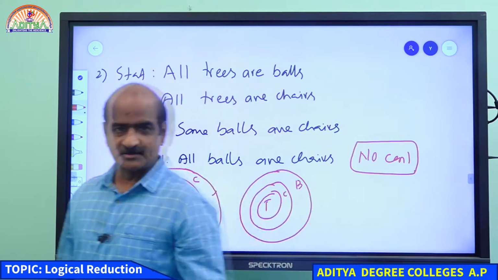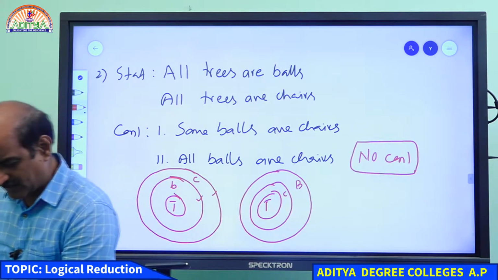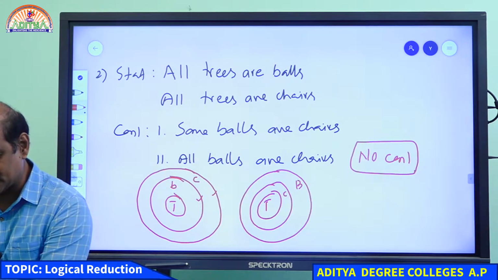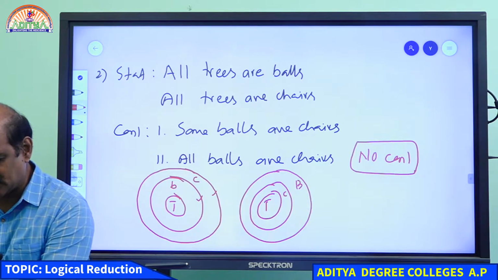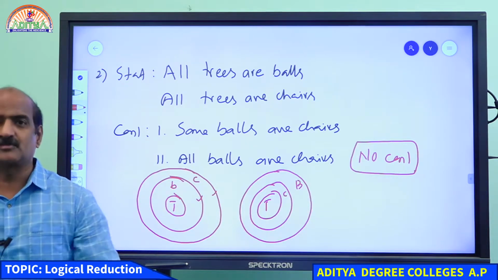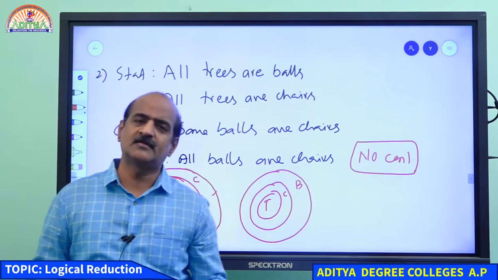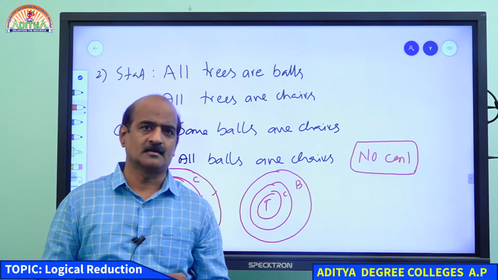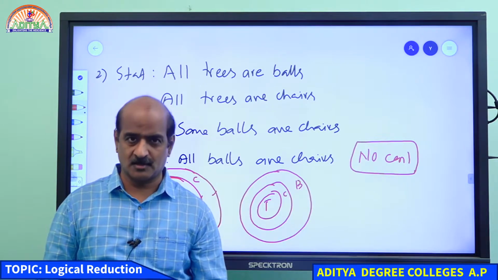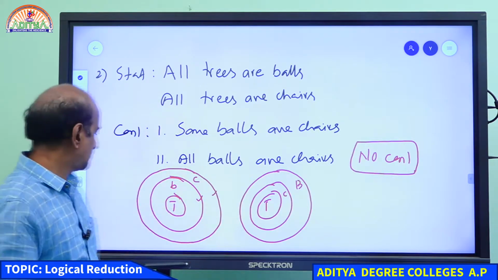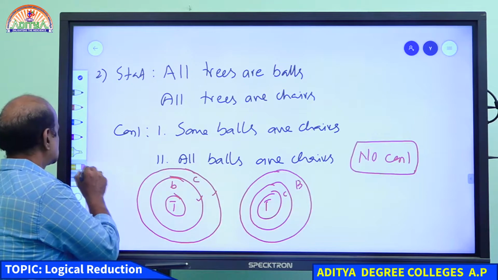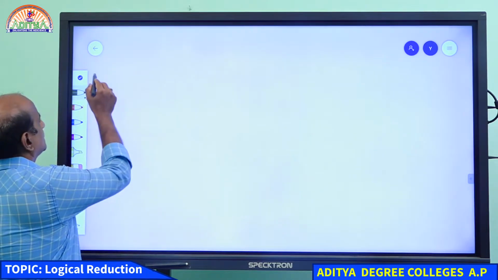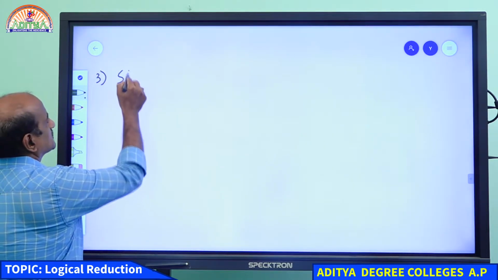Your answer for this question is no conclusion. I think you understand, my dear students. So neither of the conclusions follows. For your information, we should be able to draw a proper diagram. If we can draw a diagram, we can get the conclusion. For example, I just want to give you one more example. Example number 3.